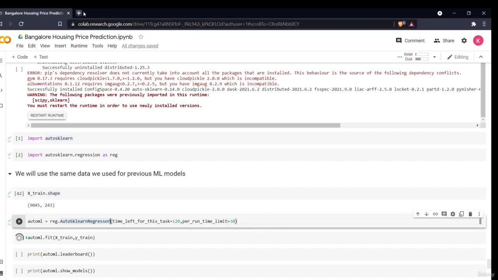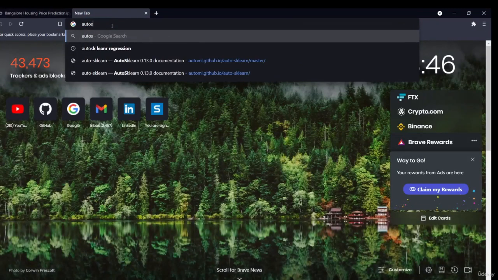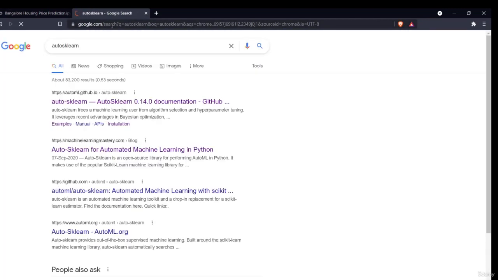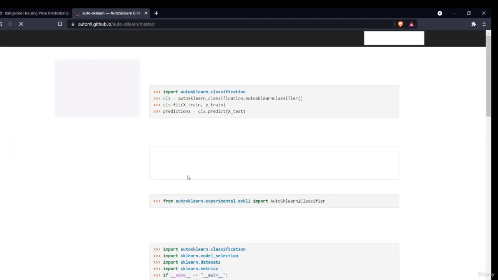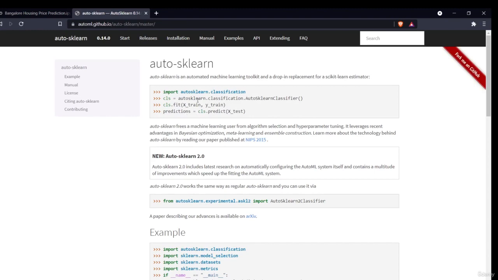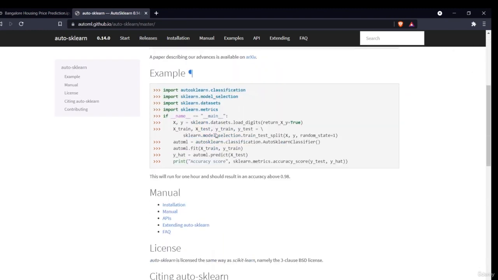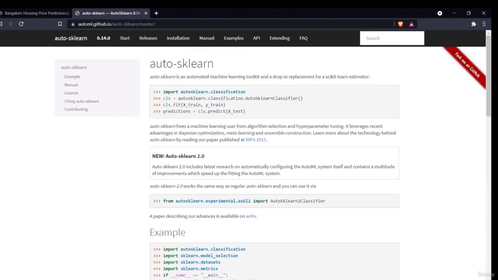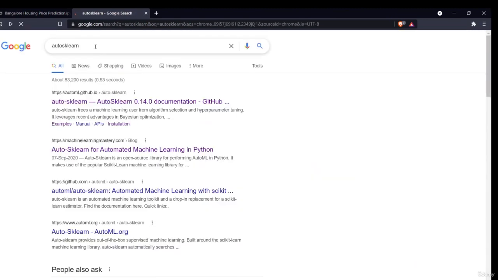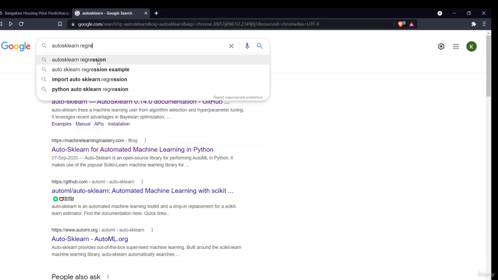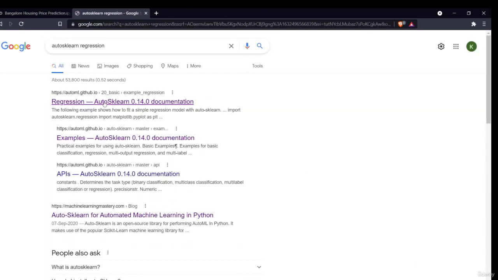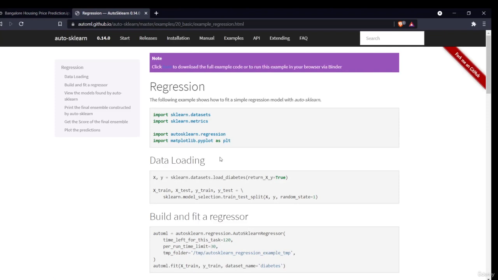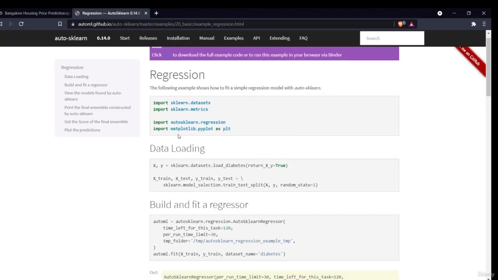Now if you go to the AutoScaling website, this is our AutoScaling website, and this is the documentation. This is the classification part, but we are doing regression here, right? So sorry, we'll go to the regression part, AutoScaling regression. This is their documentation, and all the different things are present.